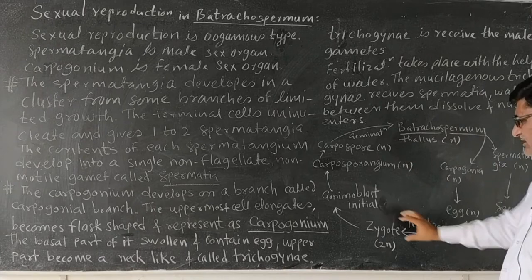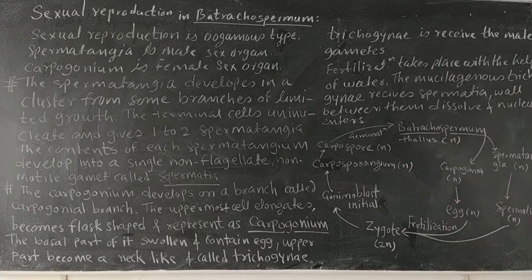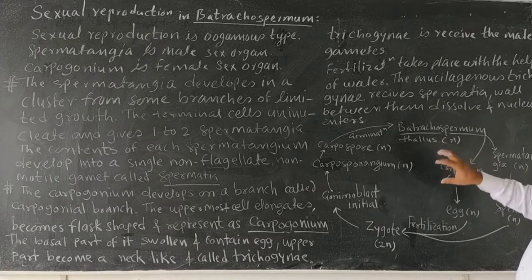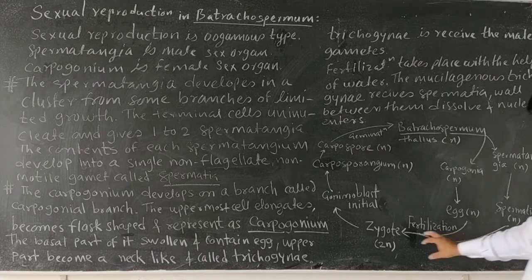This is a schematic representation of the sexual reproduction as well as the life cycle of Batrachospermum. The plant we see is the Batrachospermum thallus, which is haploid in nature. It may be monoecious or dioecious, and respectively produces the male and female structures on different branches of the same thallus or on different thalli. It produces the spermatangia and carpogonia. The spermatangia later produce the spermatia. The carpogonium includes an egg.